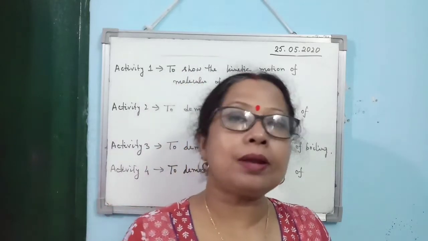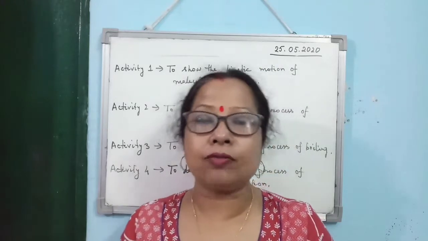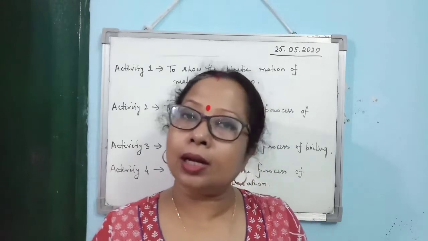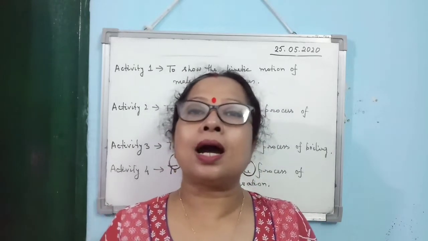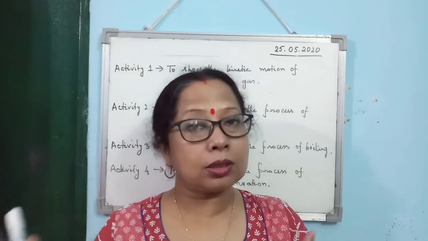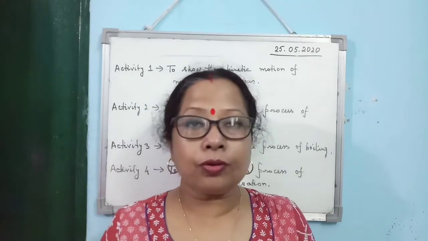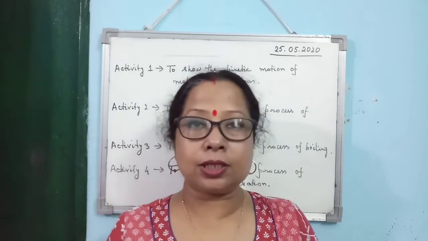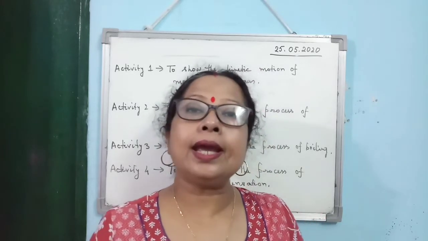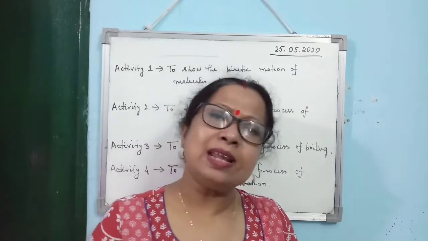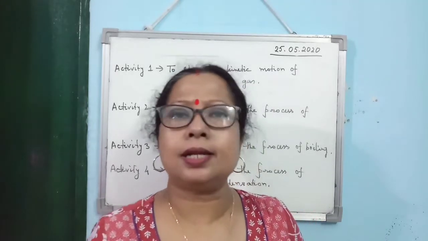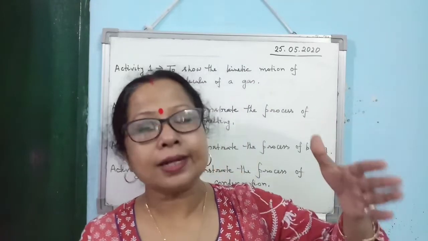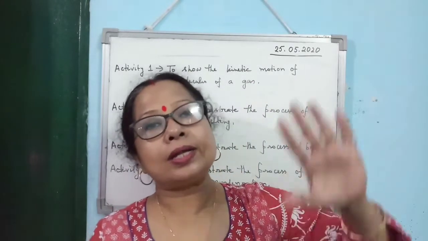container. This is one experiment, and another experiment is given in your book, that you take boiling water, alright, and then you take a cold plate, though this is not written. If you take a cold one, the experiment will be much more interesting and easier also. You take one cold steel plate or any metal plate, okay, not necessarily steel, any cold metal plate, and you just hold it above the water vapor.